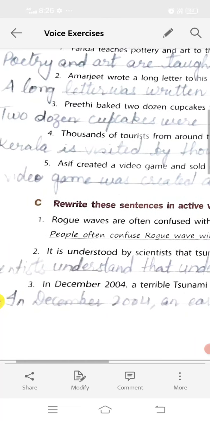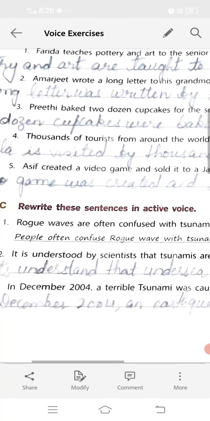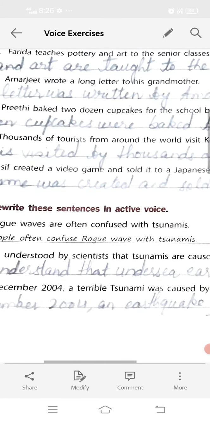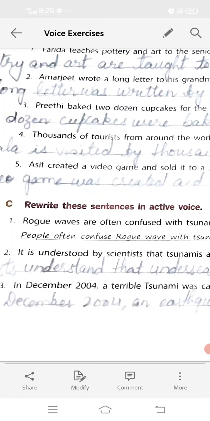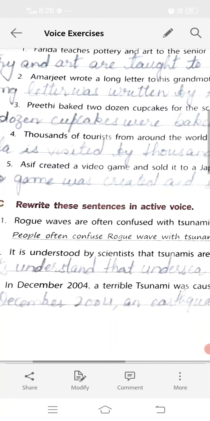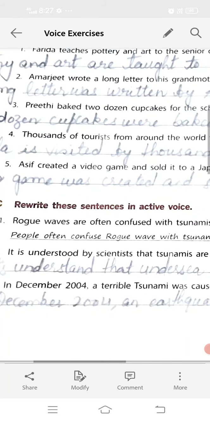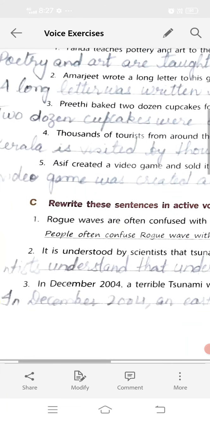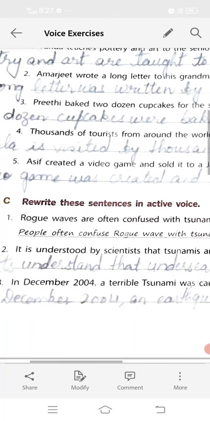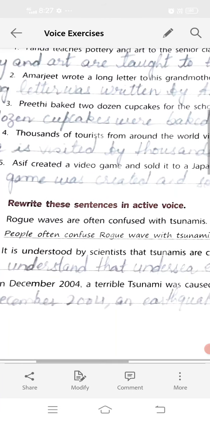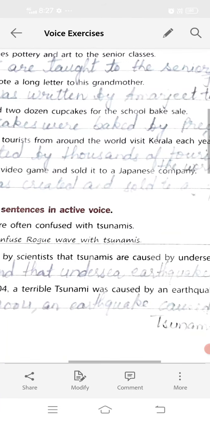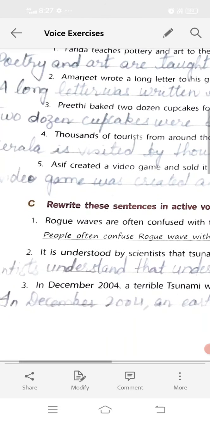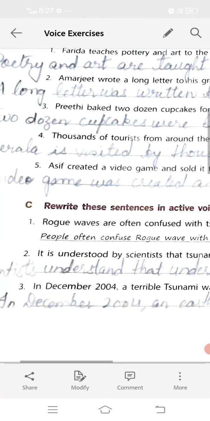See the last sentence now. Asif created a video game and sold it to a Japanese company. Asif here is the subject, created is the verb, a video game and sold it, that is your object. So now: a video game was created and sold to a Japanese company by Asif. So this will be your passive voice.